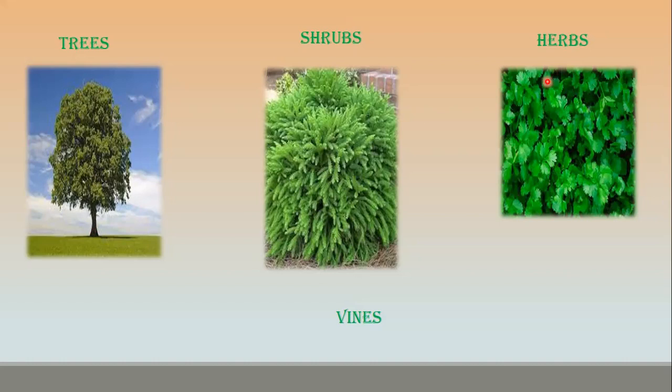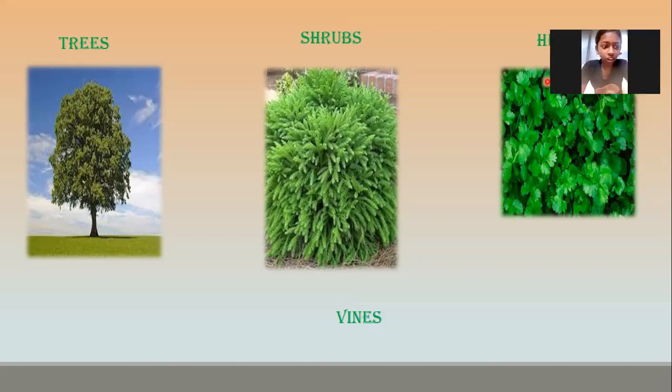Coriander. They are not hard. Yes, very good. Their stems are flexible, and you can also say they are green in color. So they come under the category called herbs.